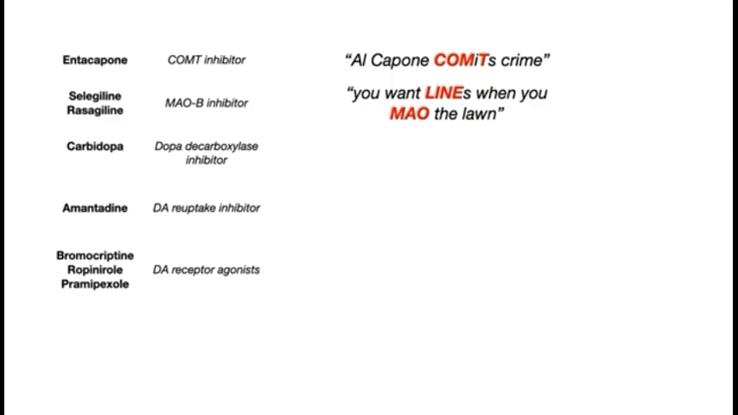So next we will see the prolonged therapy effects like facial tics, choreoathetoid movements, nightmares, mania, hallucination, and the end-of-dose and on-off effects. All these effects are related to prolonged therapy.